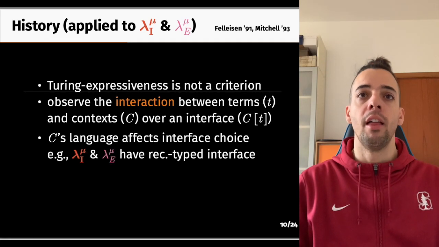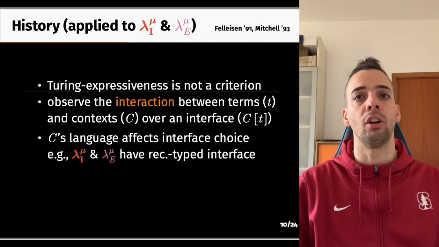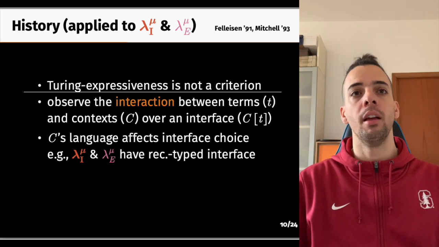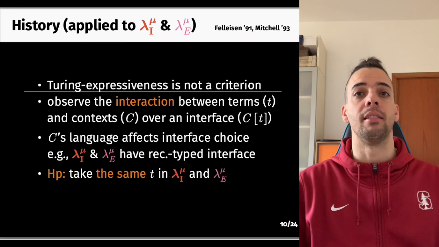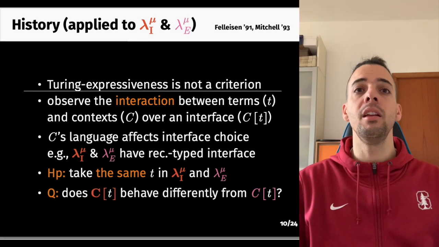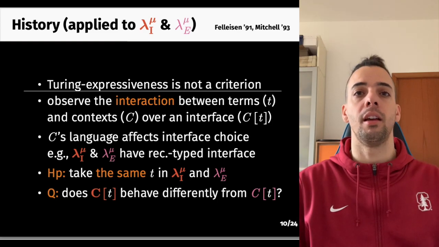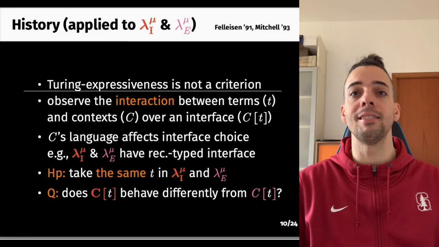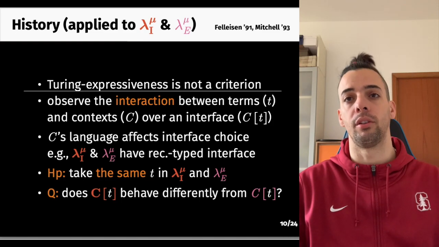So, the choice of the language affects the interface over which this communication happens. For example, the interface between terms and context in ISO and EQUI can contain recursive types. So, let's assume we can take the same term in two languages. The question becomes, can the interaction between T and an ISO context be different from the interaction between the same T and an EQUI context?